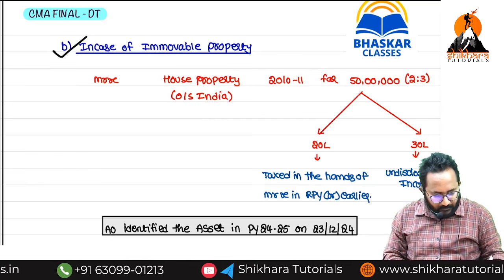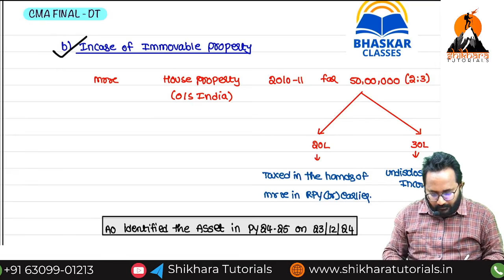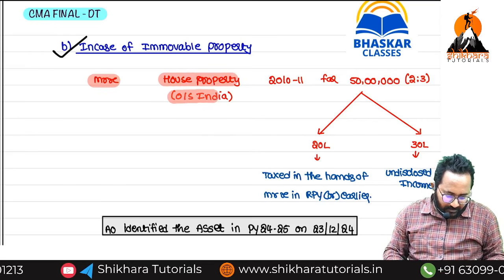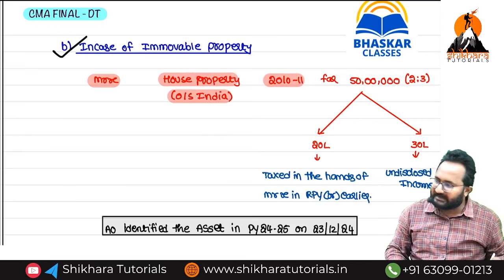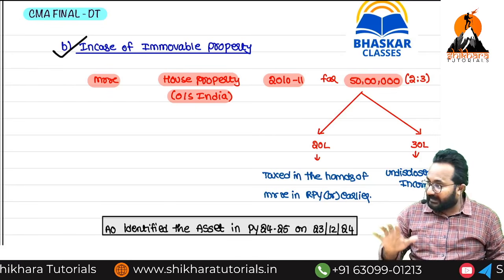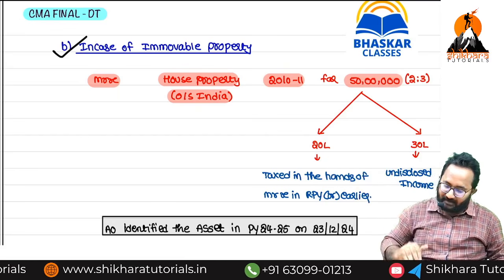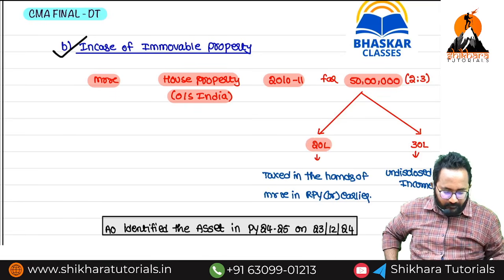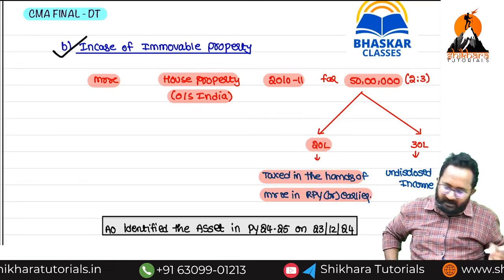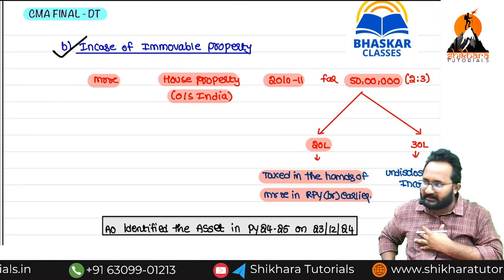Mr. X, yes sir, online are you following? Mr. X has a house property outside India, purchased in 2010-11 for 50 lakh, ma'am. 50 lakh. What is that investment, ma'am? 50 lakh. In which year? 10-11. 20 lakh, yes sir, with the genuine money he purchased. Out of that 50 lakh, 20 lakh is genuine money.